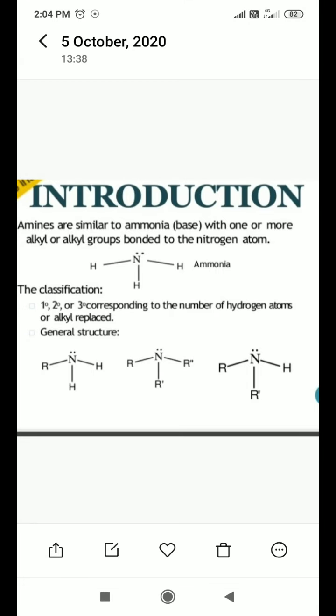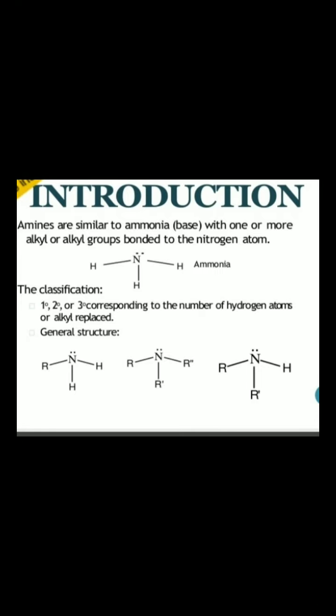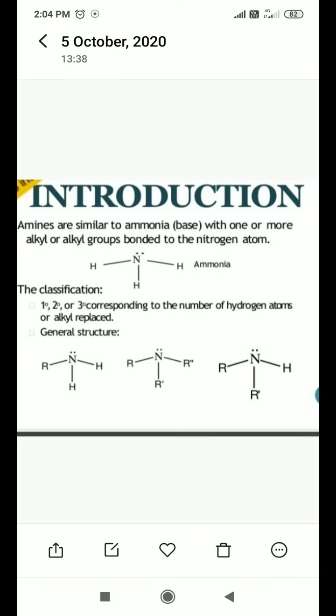Introduction. Amines are similar to ammonia, which is basic in nature, with one or more alkyl or aryl groups bonded to the nitrogen atom. What is the molecular formula for ammonia? Ammonia is NH3, means one nitrogen atom is attached with three different hydrogen atoms, and it contains a lone pair of electrons. This is the structure for ammonia.